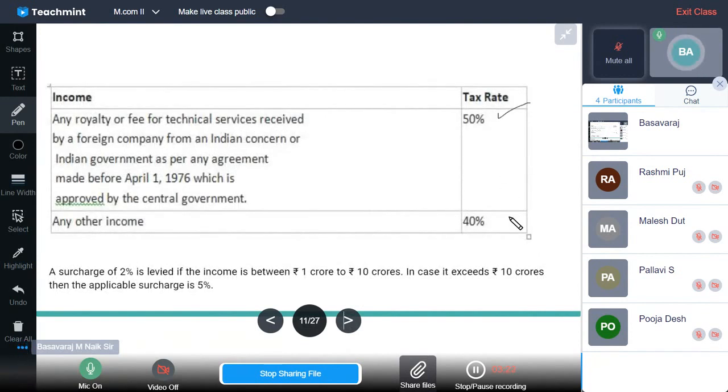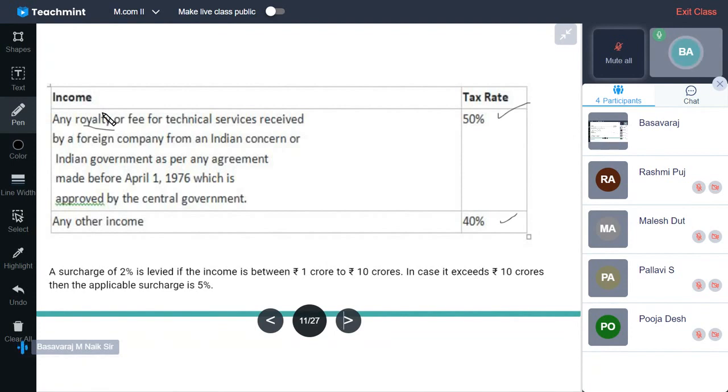That is what we call royalty, or any other fees for technical services received by a foreign company from an Indian concern or Indian government as per any agreement made before April 1st, 1976, which is approved by the central government. Try to understand this one.